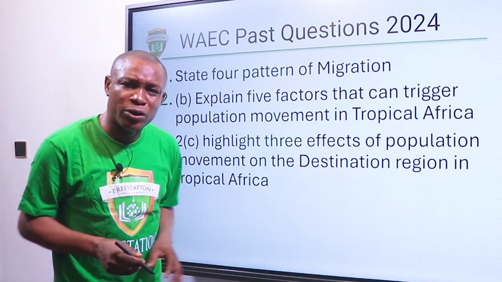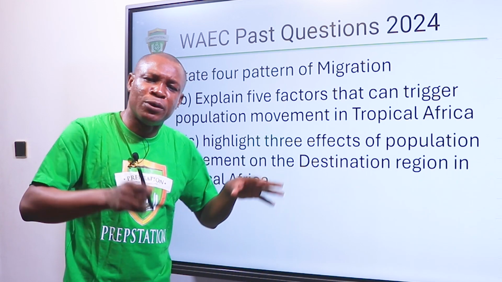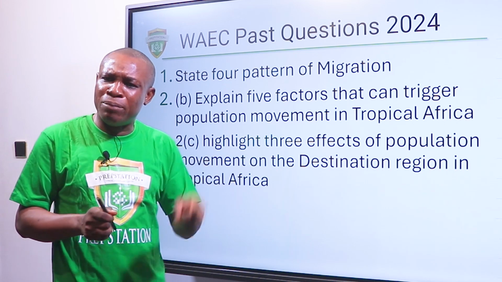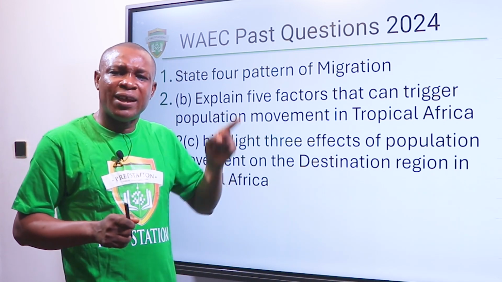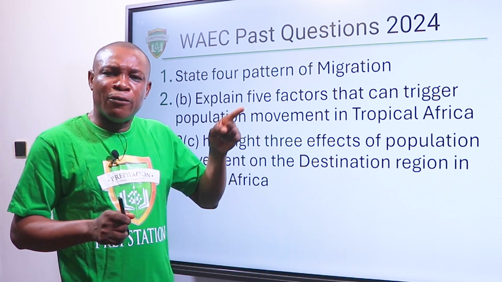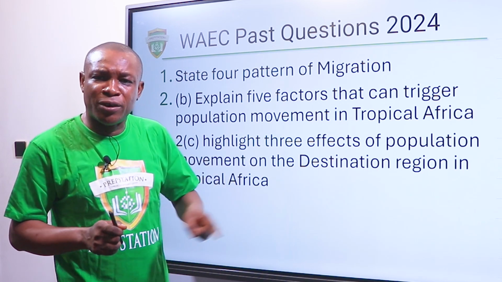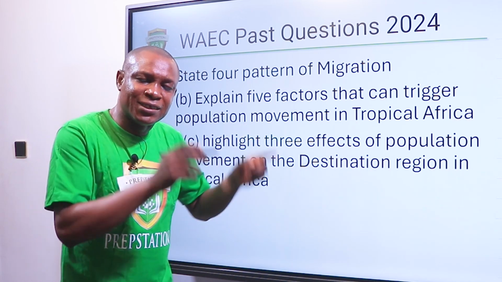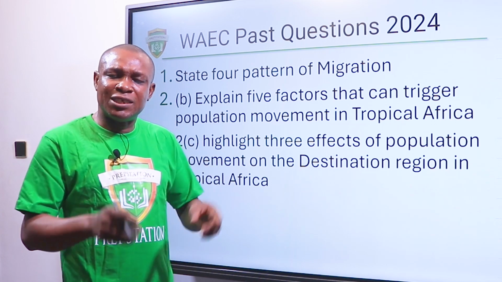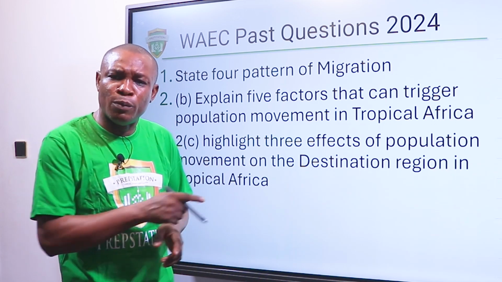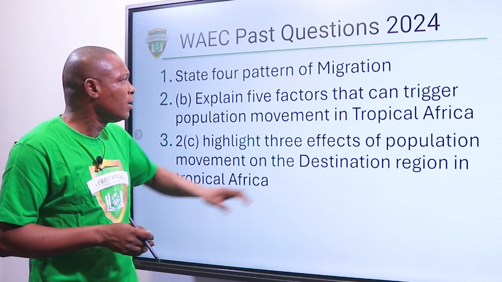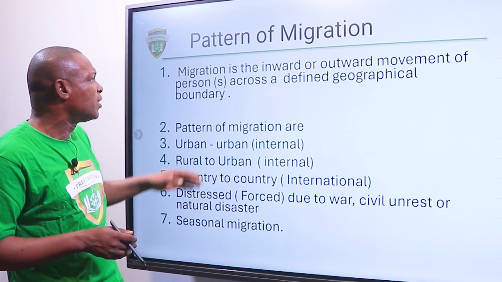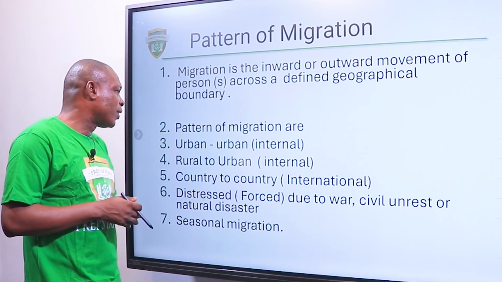Migration is the inward or outward movement of people or persons across a definite geographical boundary. I stress the words across a definite geographical boundary. For migration to take place, you must have crossed a definite geographical boundary. You must have crossed either a town, a village, a city, or even a country. So migration is the inward or outward movement of persons across a defined geographical boundary.